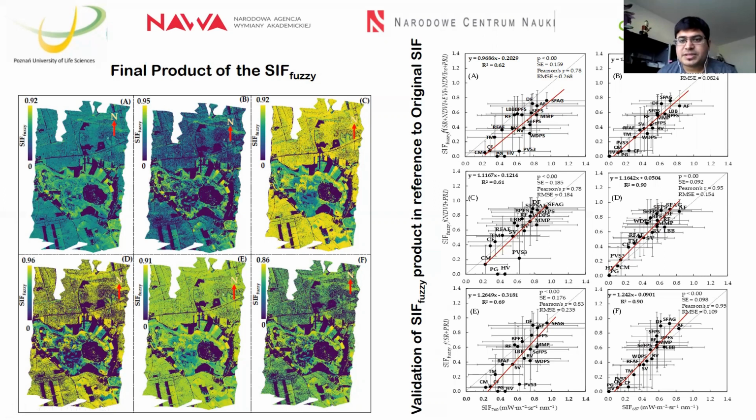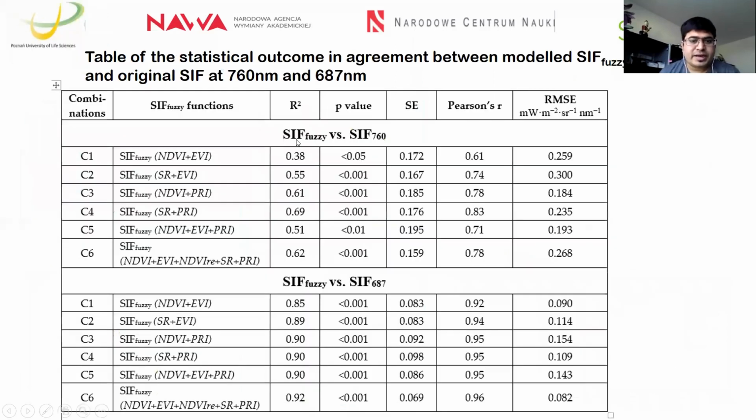So here you can see mostly the relationships between vegetation indices, derived modeled data, and the original data is quite good. So it indicates that a combination of different factors or different vegetation traits can approximate the SIF signal up to this level. Here we calculated the different statistical parameters, and in this table you can see that for SIF fuzzy and SIF 760, we have received different R square and P values with different RMSE values for different combinations, for 760 and 687.